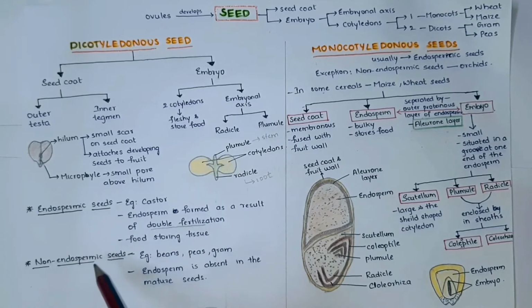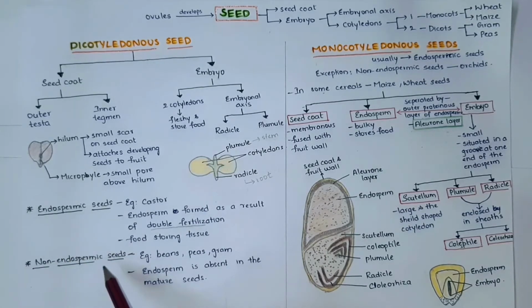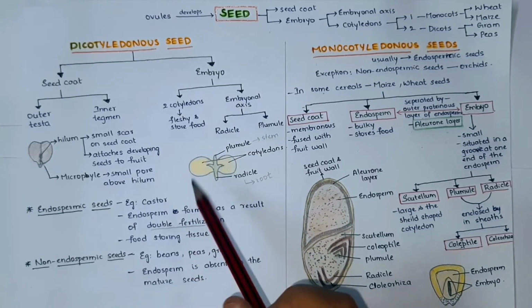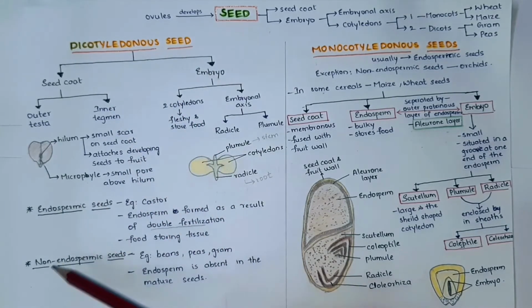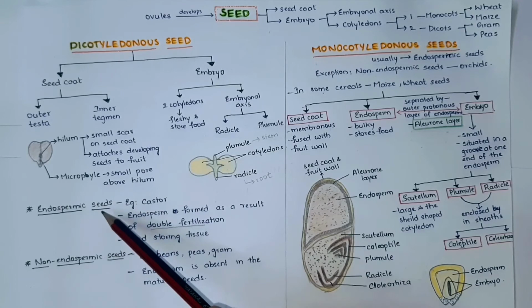Coming to the non-endospermic seed, the seeds without endosperm are called non-endospermic seeds. Here the endosperm is absent in the mature seeds. Examples are beans, gram and peas. Most of the dicotyledon seeds are non-endospermic seeds except castor. Castor is an endospermic seed.